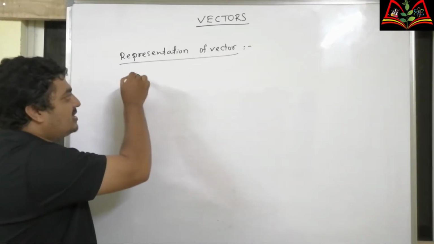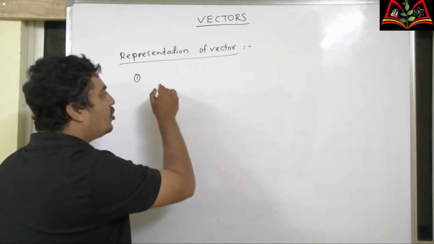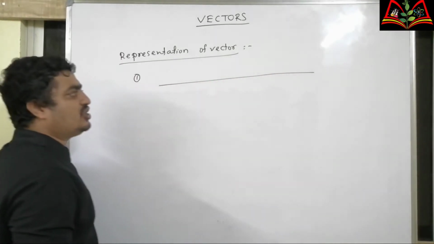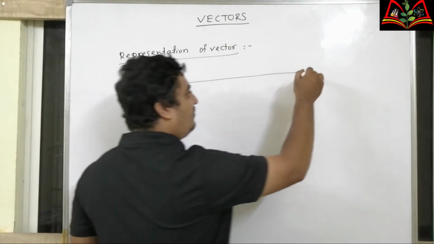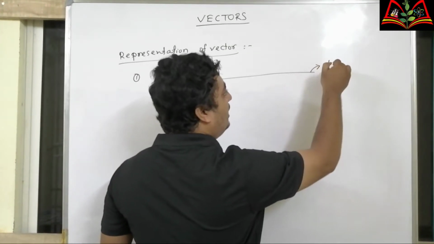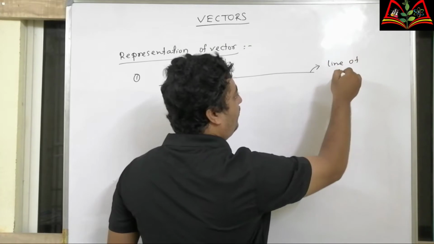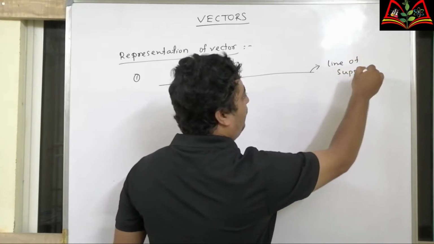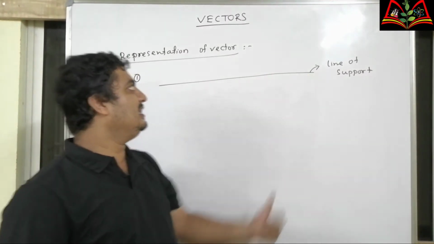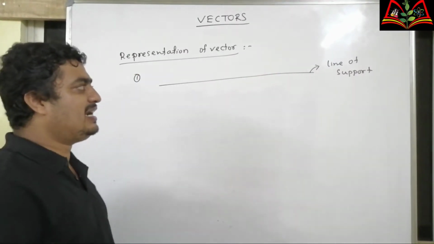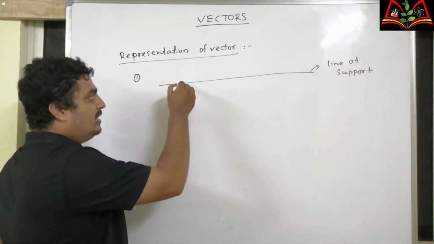That's why first of all we have to draw a straight line in the direction of vector. This is called line of support.